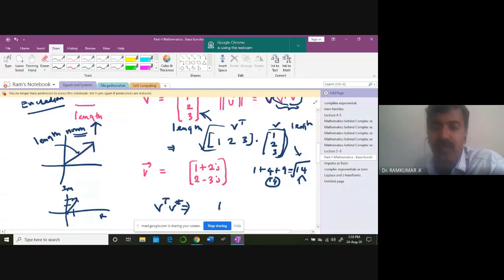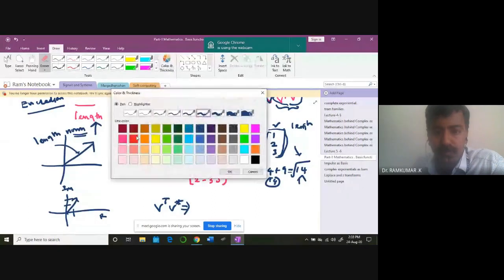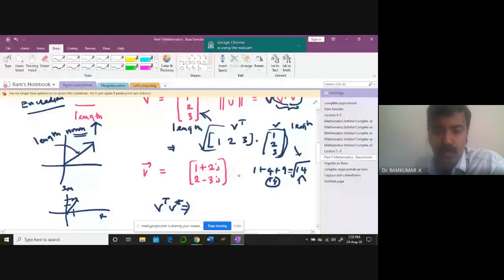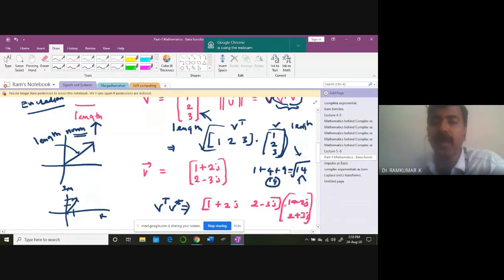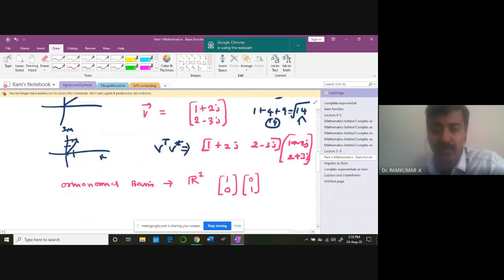For example, the first vector is 1 plus 2j, then 2 minus 3j. The second one you put in row form: 1 minus 2j, 2 plus 3j. If you multiply each, you get a single number after multiplying.